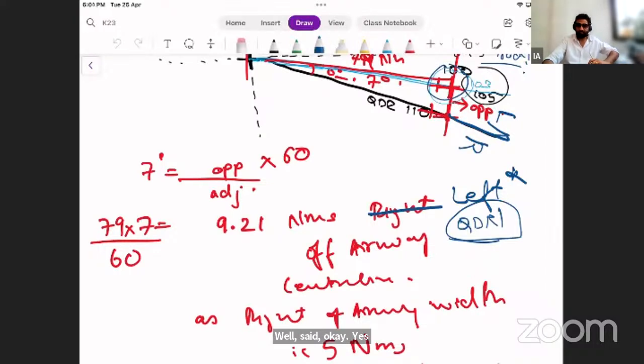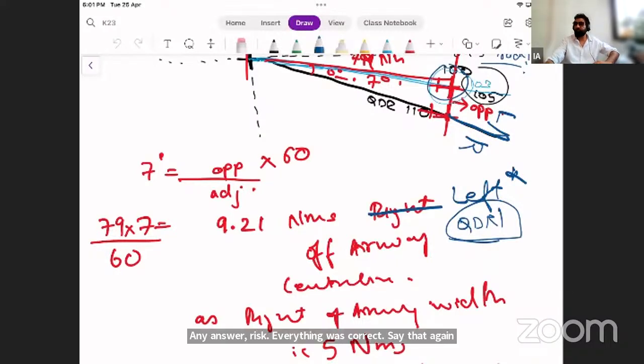Answer for QDR: if the aircraft is flying from the station, then it will be outbound. And if the aircraft is flying to the station, it will be QDM. QDR is the bearing to the station, and QDM is the direction in which the aircraft is flying. No. QDM is direction from the station is a wrong statement in your answer. Rest everything was correct. Say that again.